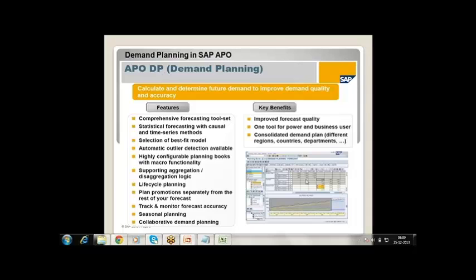It is only for APO, to improve the performance. Because APO has a memory or database as a live cache, that is the reason you can see huge data within seconds in the front end. Whatever you have selected, you can see within seconds here. The reason is it has a special memory, specially designed for SAP APO. It's called live cache.